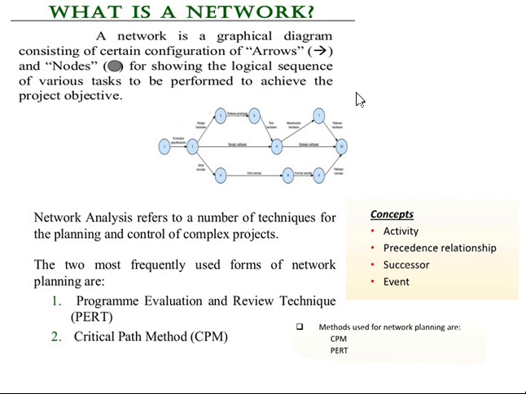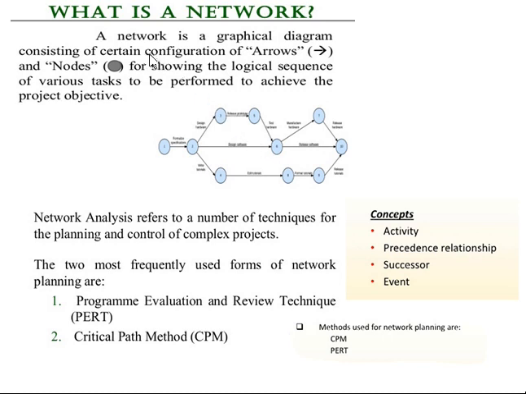The thing we need to observe here is the activity, and the activities are interlinked to one another, which means they will have some relationship. The relationship may be addressed as precedence or successors, the things which come before or come after. And the events are the circles or nodes, as I addressed earlier.